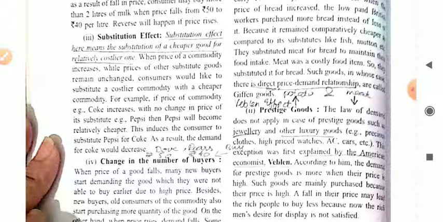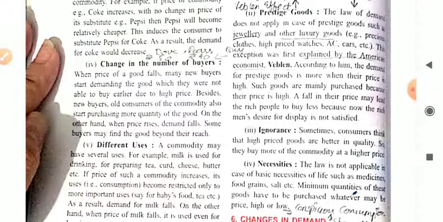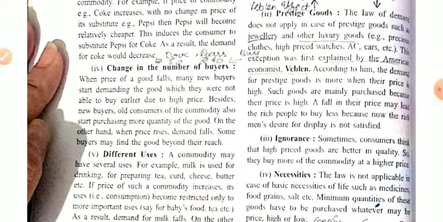For example, when the price of coffee decreases and the price of tea remains constant, the demand for coffee increases and people switch from tea to coffee. Because the price of tea is constant but the price of coffee decreases, everyone wishes to buy the superior commodity, so the tea consumer switches to coffee. Okay students, this is our substitution effect. Now let's move to our next point, which is change in the number of buyers.